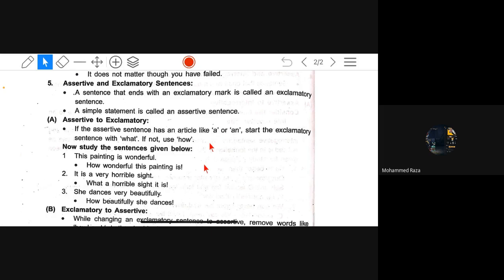Now study the sentences given below. This painting is wonderful. How wonderful this painting is. It is a very horrible sight. What a horrible sight it is. She dances very beautifully. How beautifully she dances.